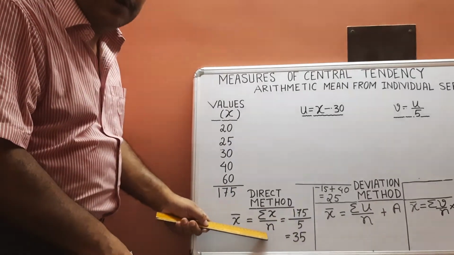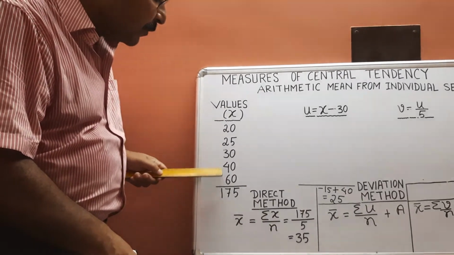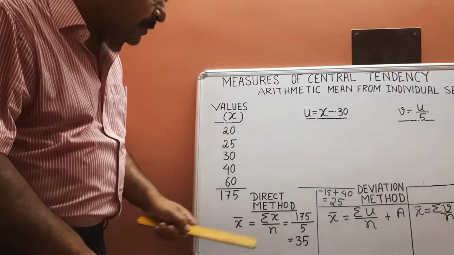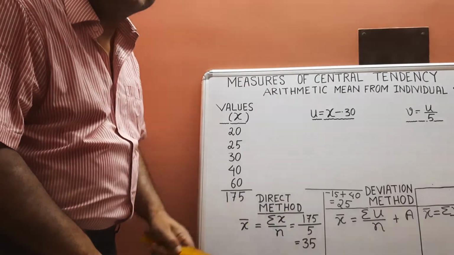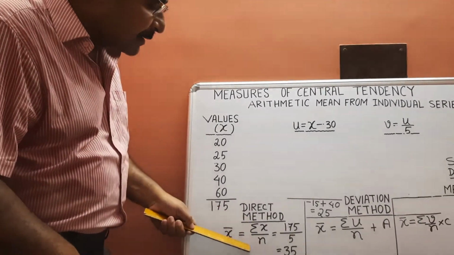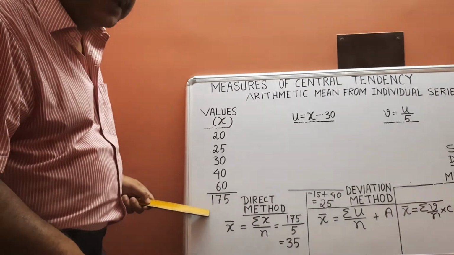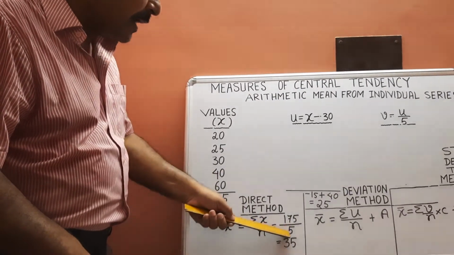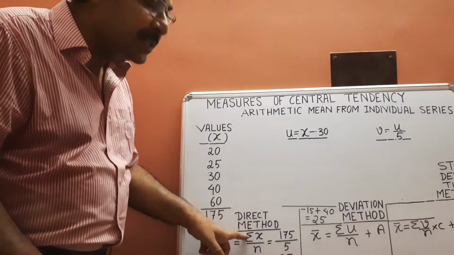N stands for the number of observations. How many values are there? 1, 2, 3, 4, 5. N is equal to 5. So 175 by 5, 35 is the answer. In the direct method, the formula is summation x by n. Summation x means the sum of the observations, which is 175. Number of observations is 5, and we are getting the value 35.